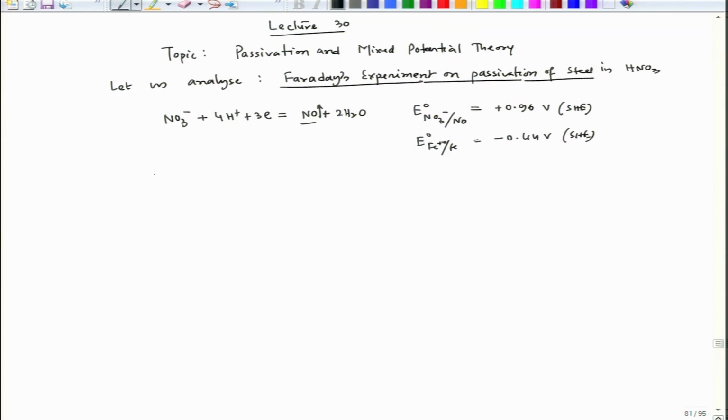Okay. So, if we see the interaction, iron has its own active passive transition mode.